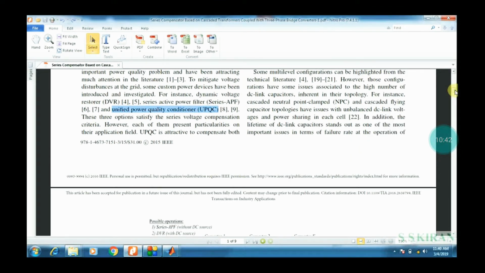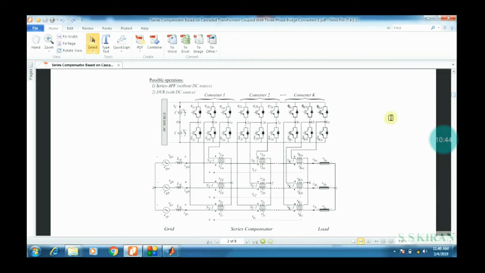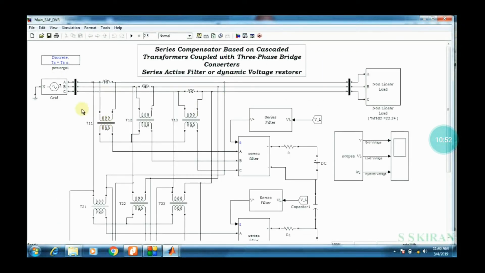In that block you can observe three inductors, 1, 2, 3, that are actually three transformers, for phases A, B, C.